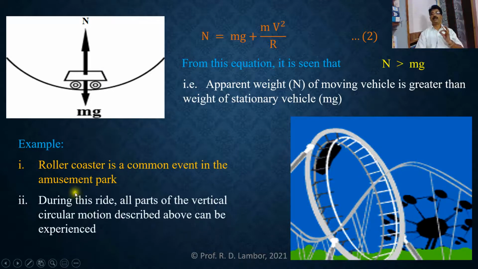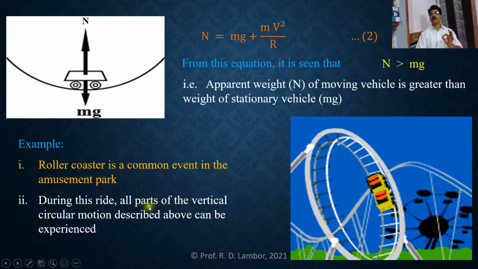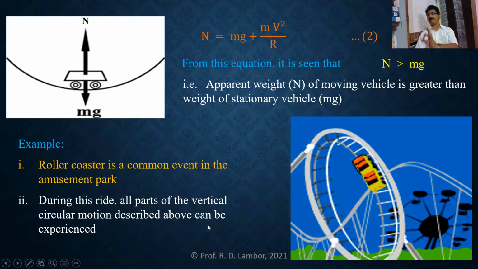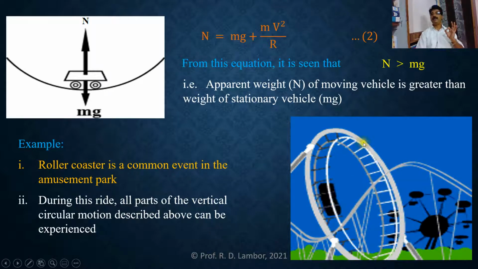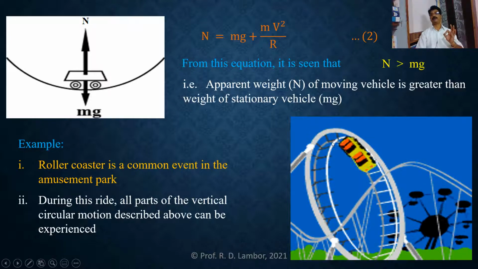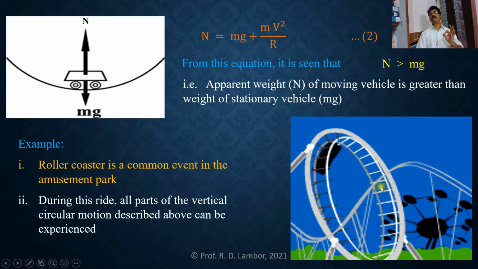See here, during this ride performed in a roller coaster, all parts of the vertical circular motion described above can be experienced. That means in this roller coaster, this is the topmost point, this is the bottom point, and these two are the horizontal positions in vertical circular motion.